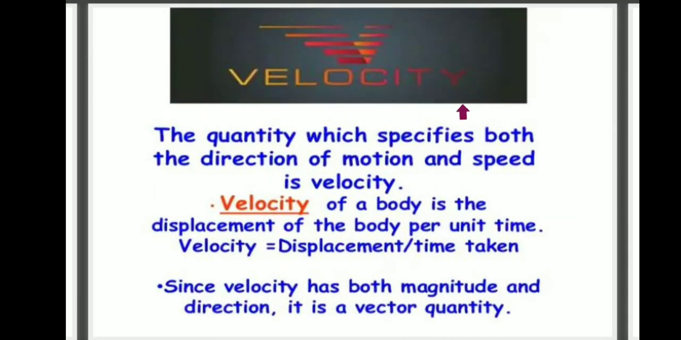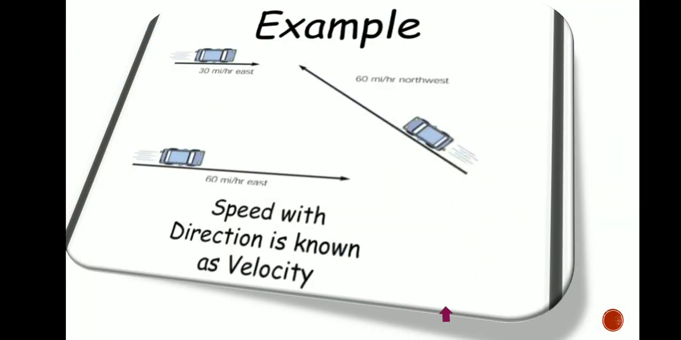Next important one, velocity. The quantity which specifies both the direction of motion and speed is velocity. Velocity of a body is the displacement of the body per unit time. Formula: velocity equals displacement divided by time taken. Since velocity has both magnitude and direction, it is a vector quantity. Examples: 30 meter per hour east, 6 miles per hour northwest. Speed with direction is known as velocity.